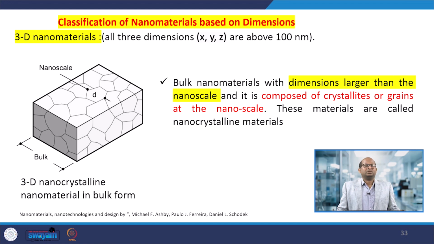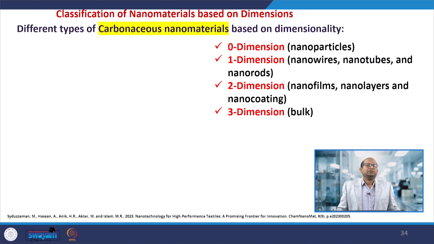So here, 3D nanocrystalline materials have been shown in 3 dimensions. Now, we have discussed 0D, 1D, 2D and 3D materials. A few examples: 0 dimensional nanoparticles, and 1 dimensional materials, that is nanowires, nanotubes, nanorods, and 2 dimensional materials, that is nanofilms, nanolayers or nanocoatings.